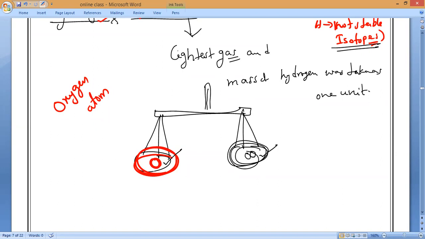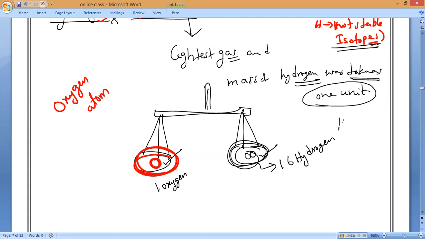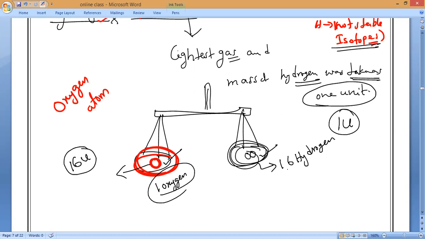For example, if 1 oxygen atom equals 16 hydrogen atoms, and the mass of a hydrogen atom is 1 unit, then what is the oxygen atomic mass? 16 u, because 1 oxygen equals 16 hydrogens.